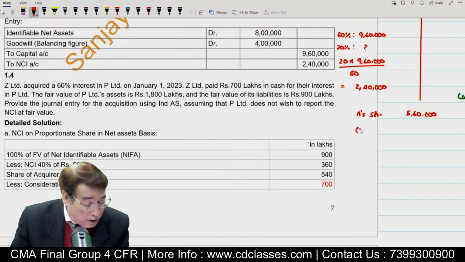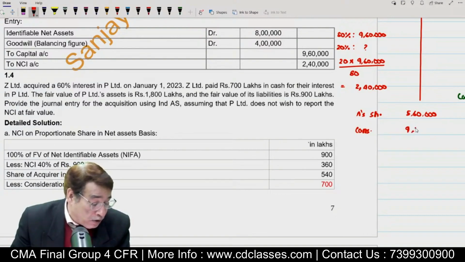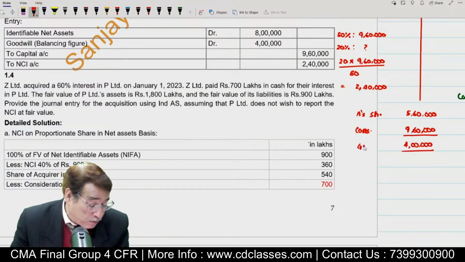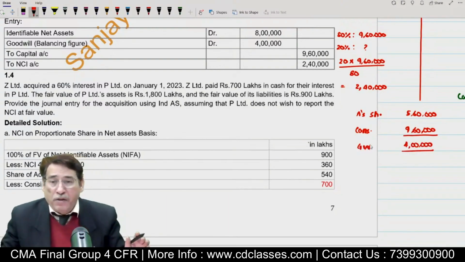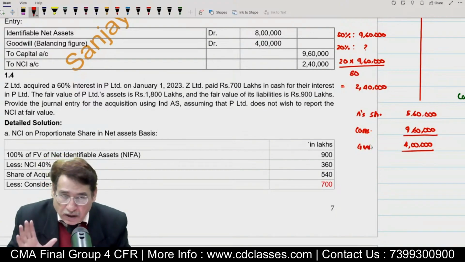Okay, now consideration. Consideration is 9,60,000. In this case, you can see the amount of goodwill is actually 4 lakh. Correct? Till up to this particular stage, things should be clear.